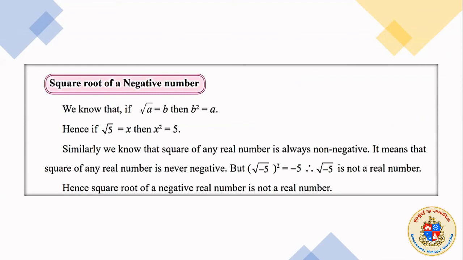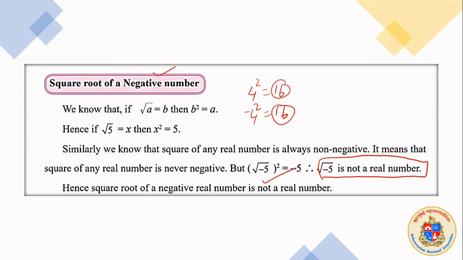Something new. That is an old story. Square root of a negative number. इधर आपको उल्टा मैं कुछ बताना चाहता हूँ. 4 square is 16 and minus 4 square is also 16. So square में हमको नेगेटिव आएगा ही नहीं. इधर क्या बताया है? Square root of a negative number is not real, unrealistic हो गया. Hence the square root of a negative number is not a real number. उसके बारे में हमको वरी नहीं करना है. कभी ऐसा लिखना नहीं. What is the square root of -5? सॉरी, नहीं होता है.